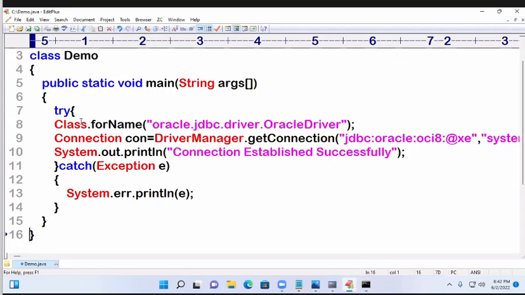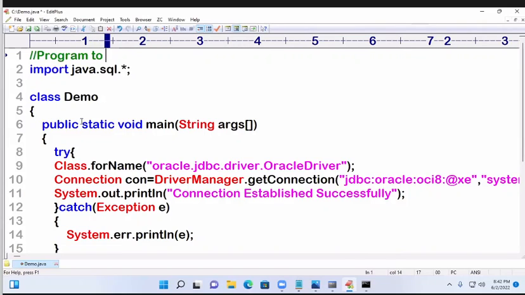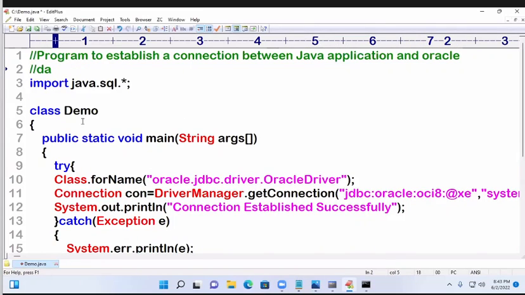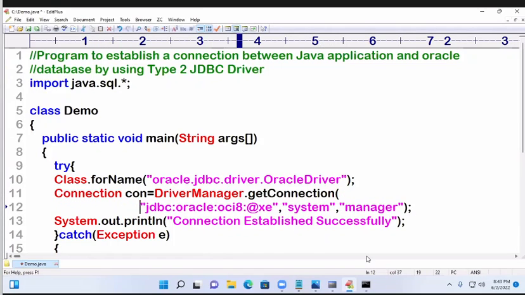Here in a comment I'll give: program to establish a connection between Java application and Oracle database by using type 2 JDBC driver. Write the program. Write clearly.